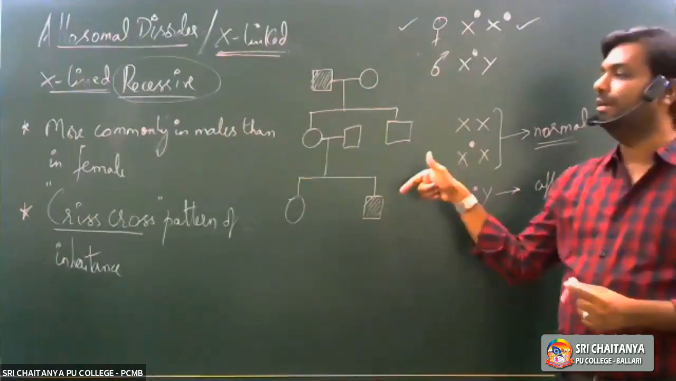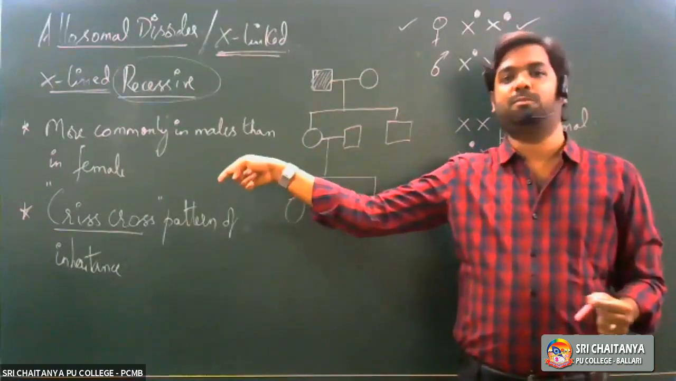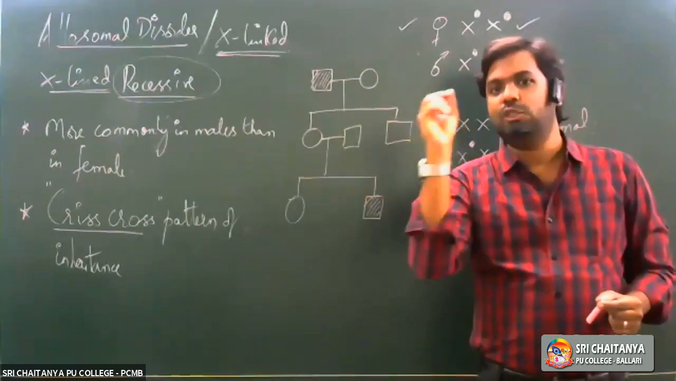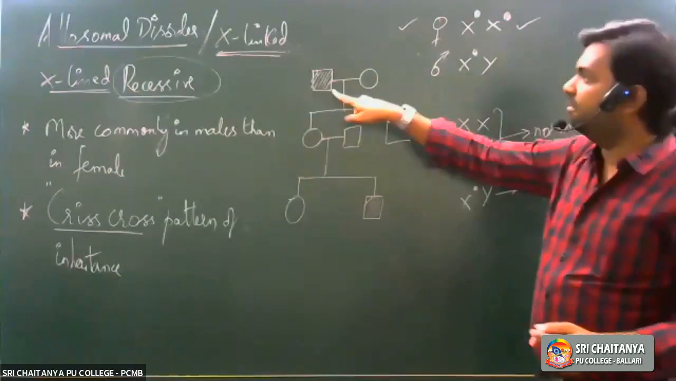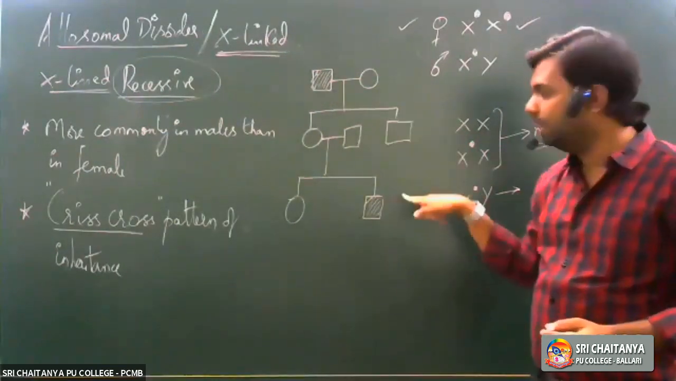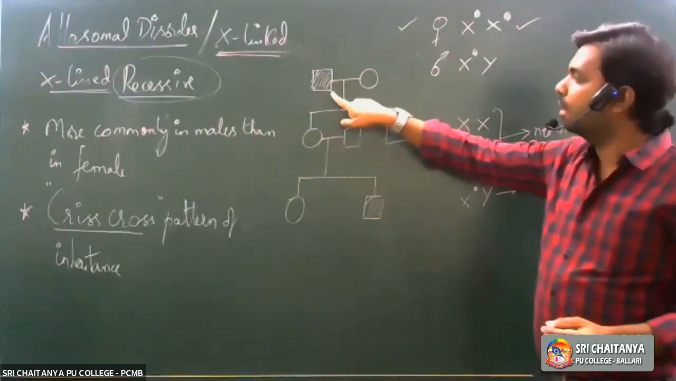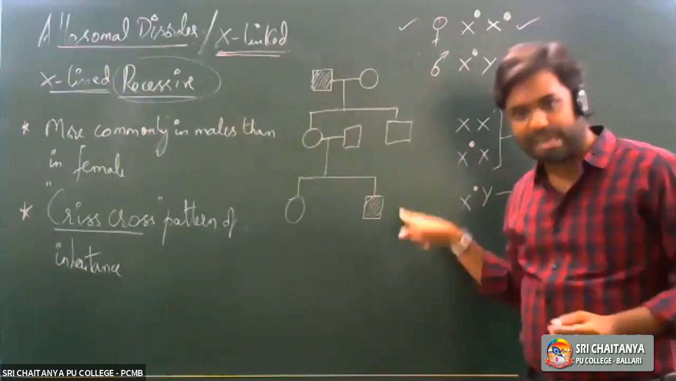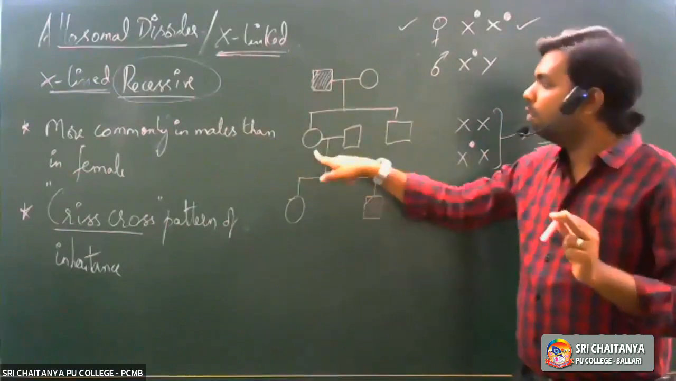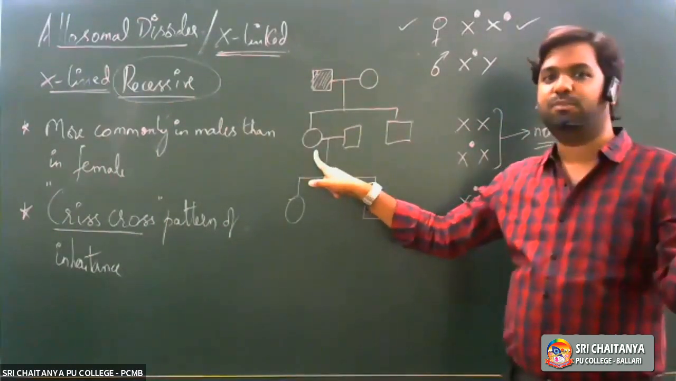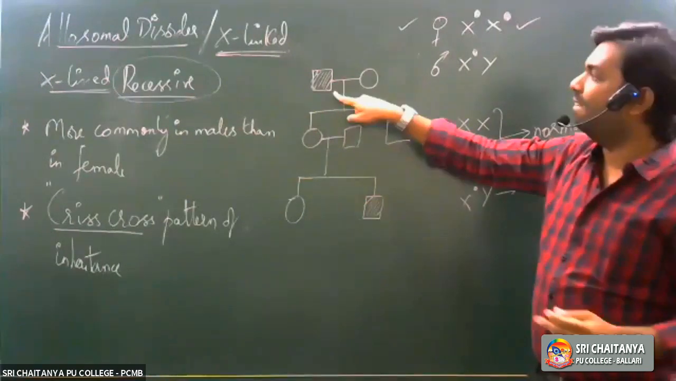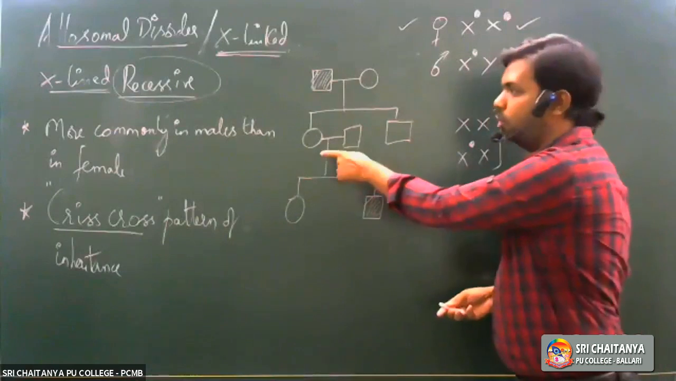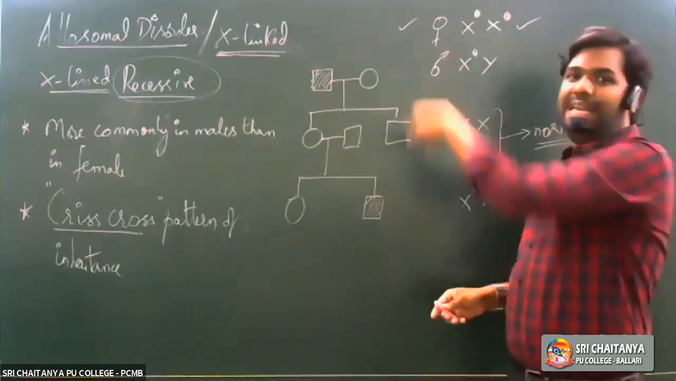So what are we trying to say? We are talking about the crisscross inheritance pattern. What did I say? The parent will transfer the disease to the grandchildren of the same sex through the offspring of the other sex. So father is transmitting the disease to the grandson through the daughter. This is what we call the crisscross inheritance pattern.